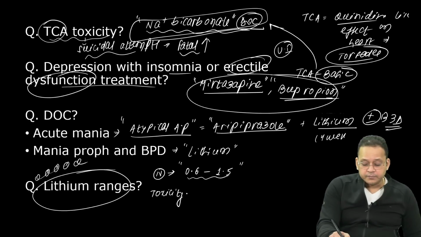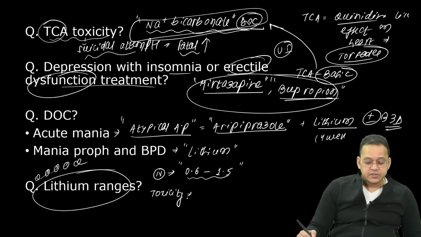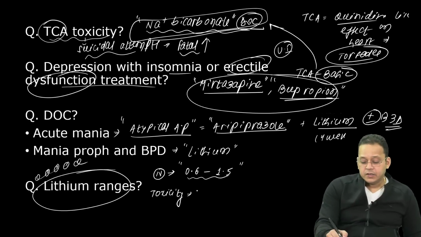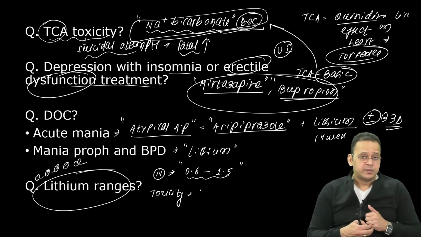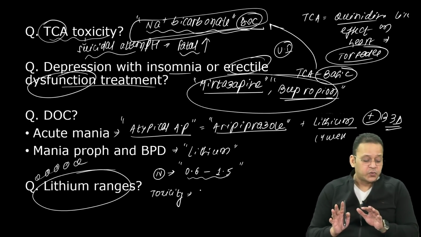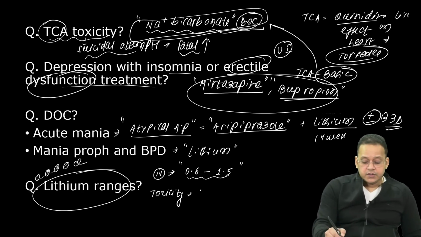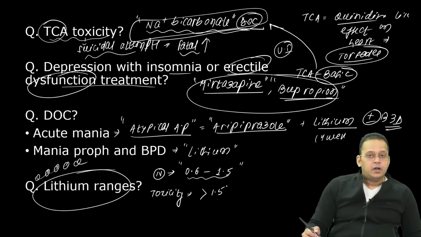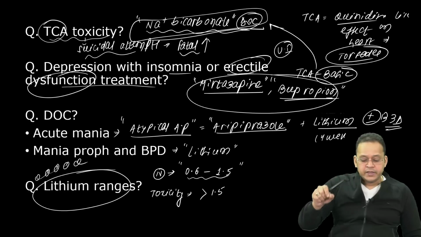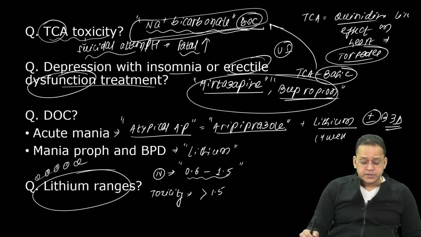Toxicity is seen when? So remember, 0.6 to 1.5 is the range that is more important. So normal range is 0.6 to 1.5. Toxicity is seen at more than 1.5, right?